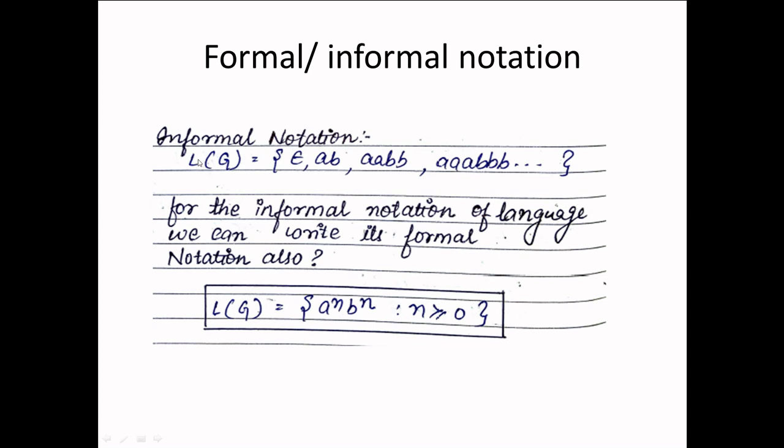So the upper L(G) representation and the lower L(G) representation are the same. We have a choice to use any one of them, but if we are able to make a formula notation, then we generally follow the second notation, a^n b^n such that n is greater than or equal to 0. However, both language sets are perfectly fine and both represent one and the same thing.